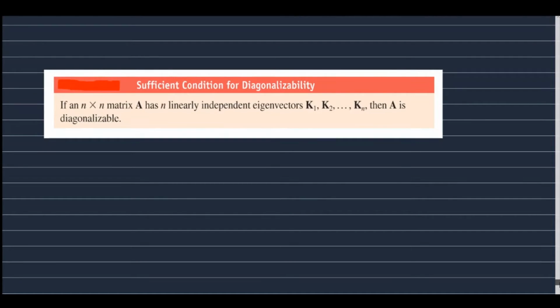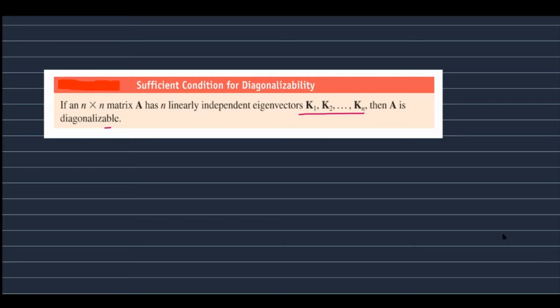So we have the sufficient condition for diagonalizability. If an n by n matrix A has n linearly independent eigenvectors K1, K2, etc., Kn, then A is diagonalizable. So this theorem gives a sufficient condition for diagonalizability.